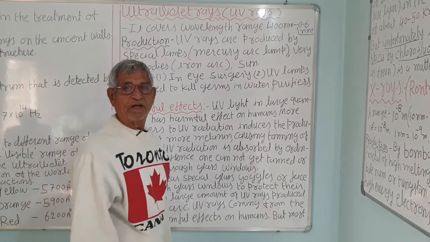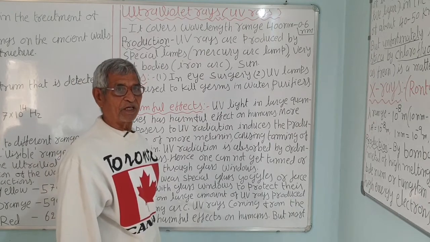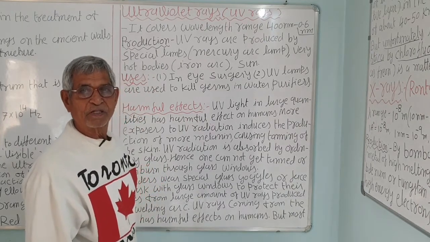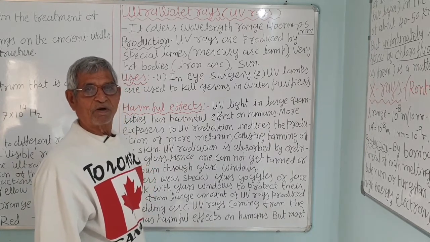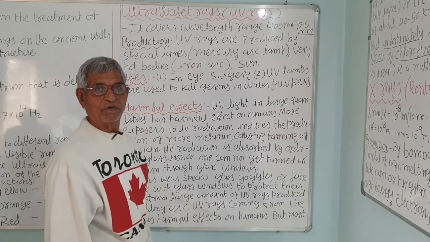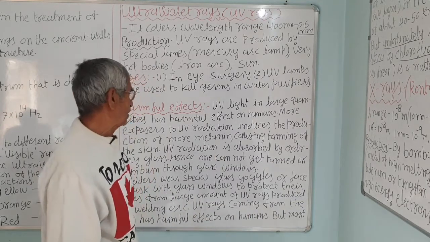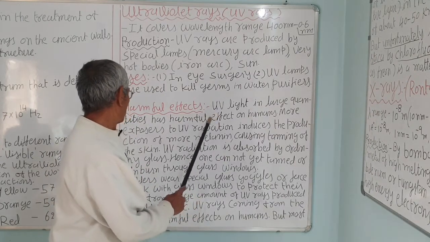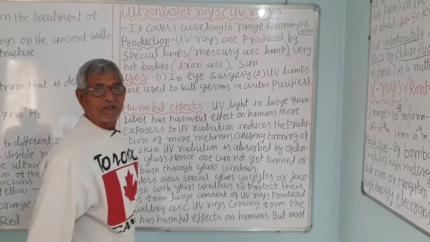All these rays, infrared, visible light and ultraviolet rays, are coming from the sun, which is very hot. Its outer surface temperature is about 6000 degrees Kelvin, and the inner core is more than 1 crore, about 1.2 crores degrees Celsius. So it emits ultraviolet rays.